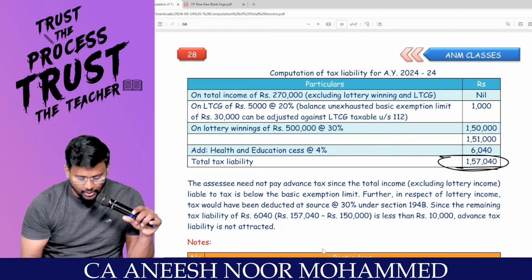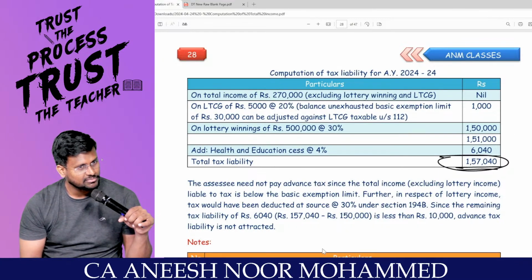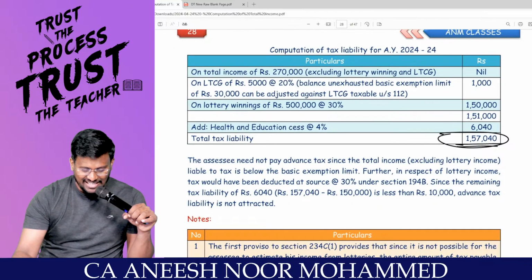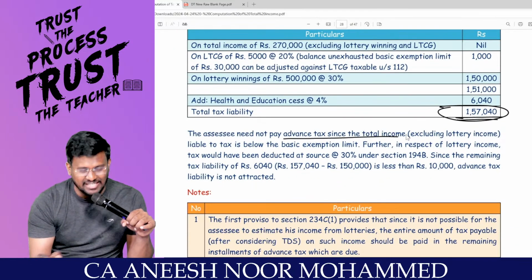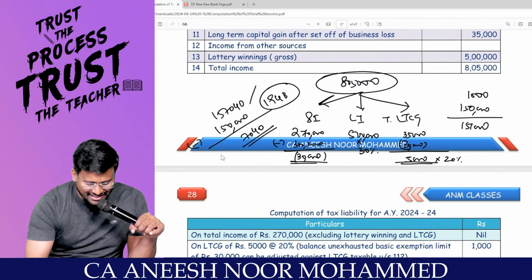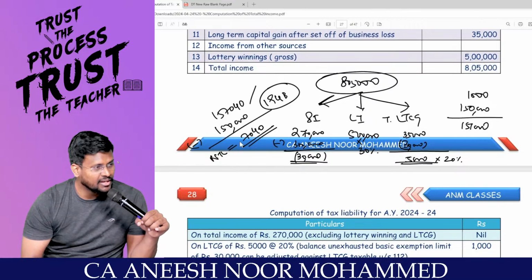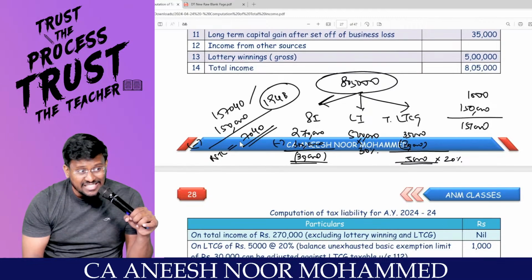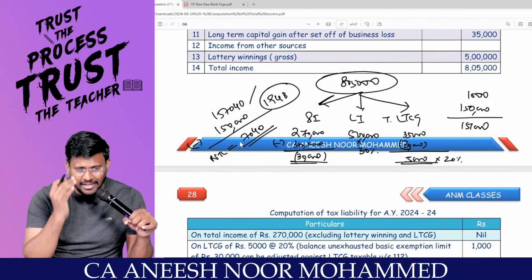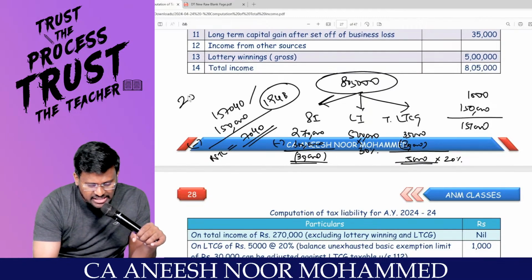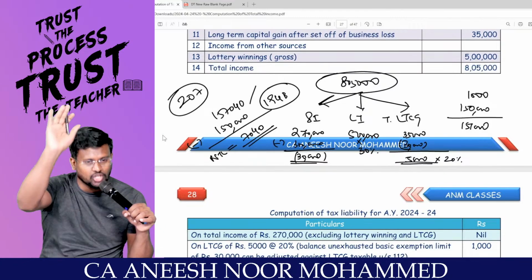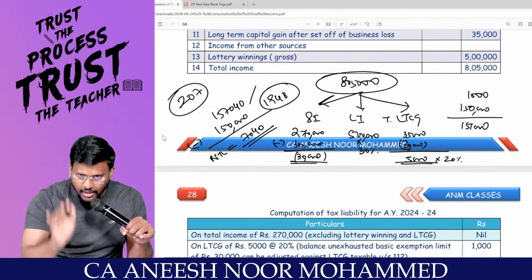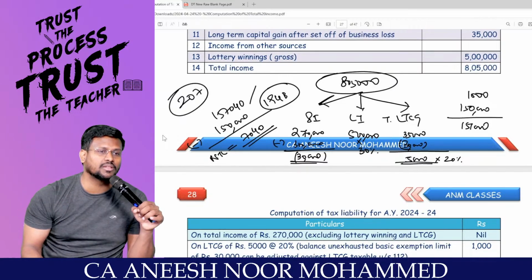Very good. Congratulations. Are you really with me? The assessee need not pay advance tax. Yes. Why, you know? What is the net tax? Net tax liability 7,040, which is less than 10,000. As per the Income Tax Act, advance tax as per section 207 is liable to be paid only if the tax liability is more than 10,000.